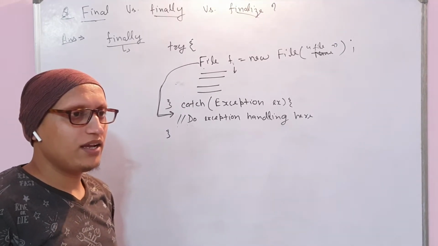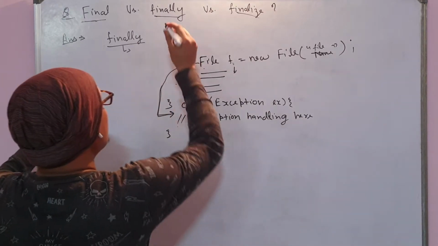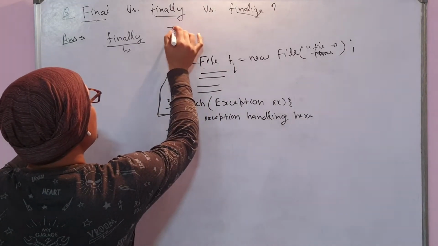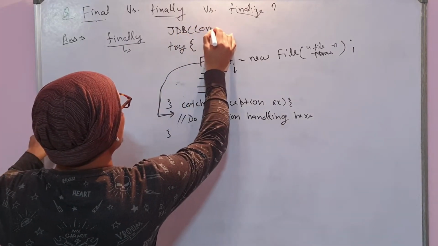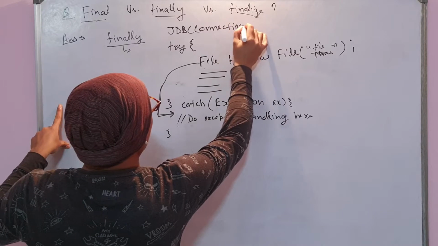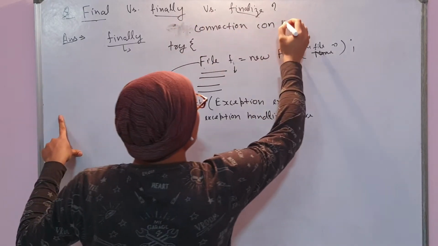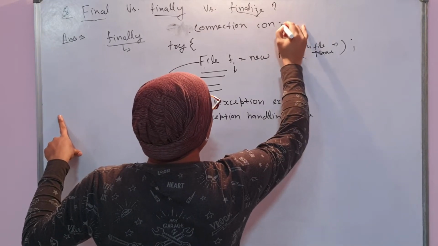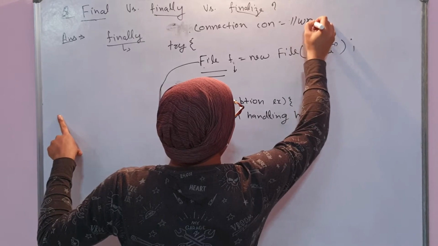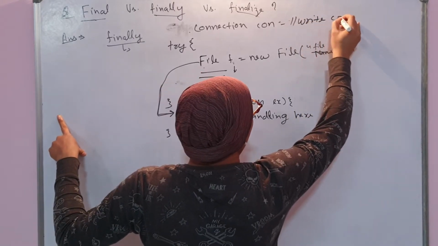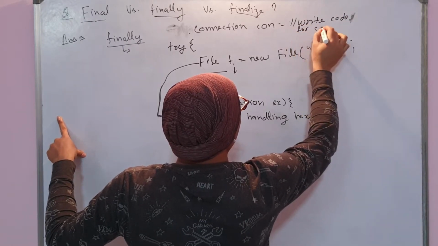Now the thing is, suppose the catch happened just because the file was not found, and suppose you are doing some kind of JDBC connection operation here, where you write code for the connection.